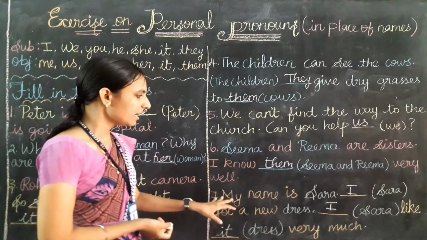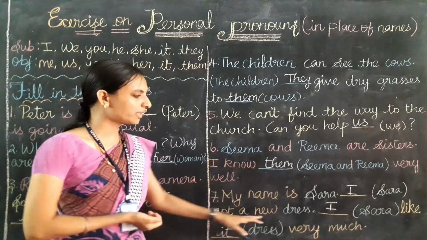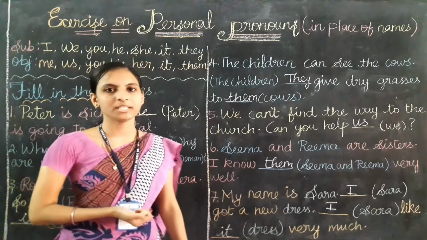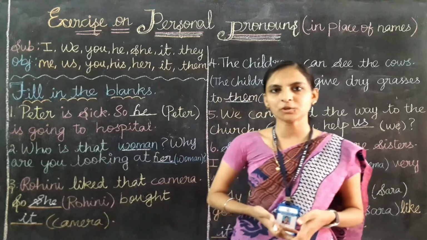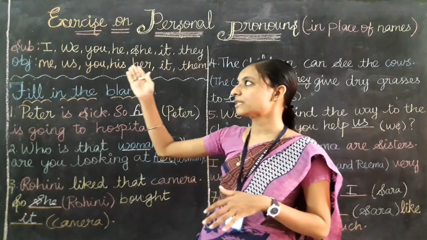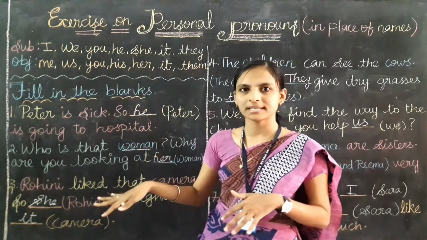I read the sentence. My name is Sarah. I got a new dress. I like it very much. Clear children? So what have we learned in this video? We learned how to use subject and object pronouns in these sentences.